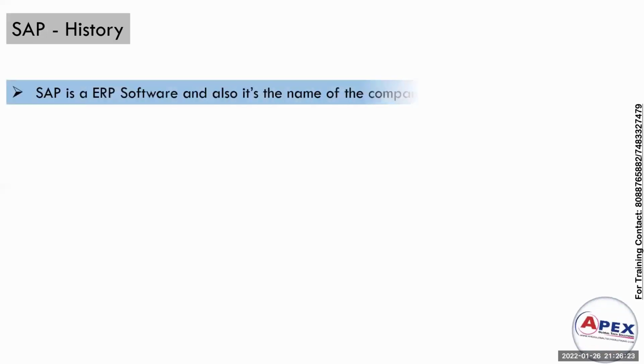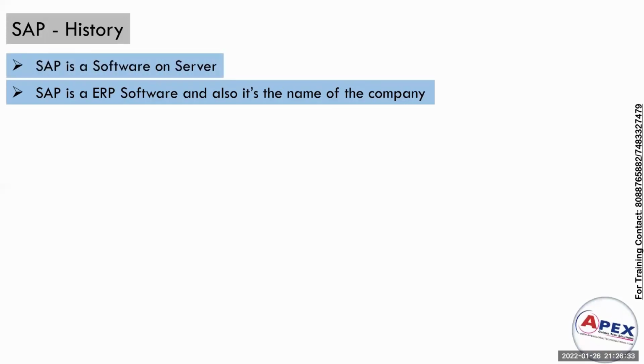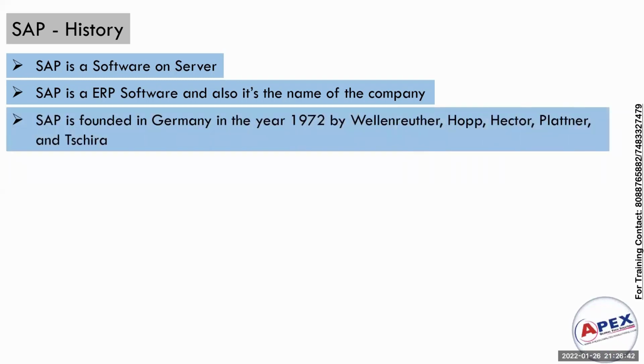So SAP, as I told you, is an ERP software and it is also the name of the company. Got it? SAP is a software on server. I told you, SAP is not just a software. It is a software on server. So many people will tell you, I want to learn SAP software. Okay. It is not a software. It is a SAP on software on server.